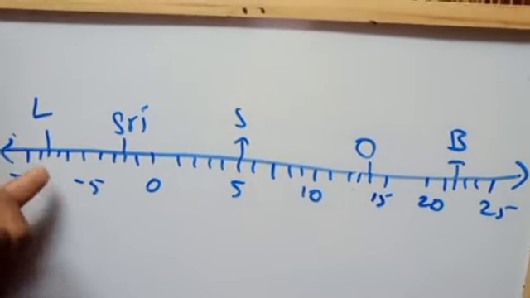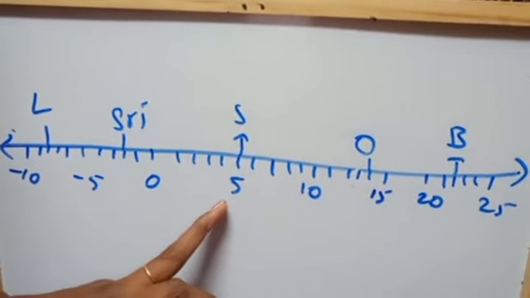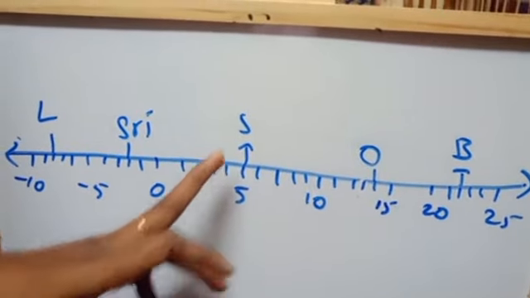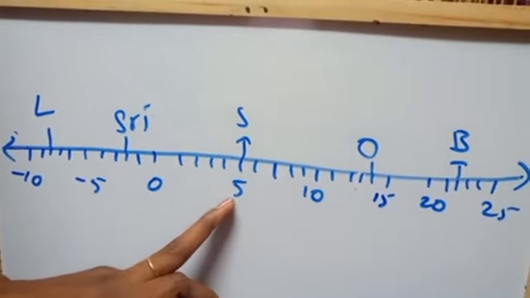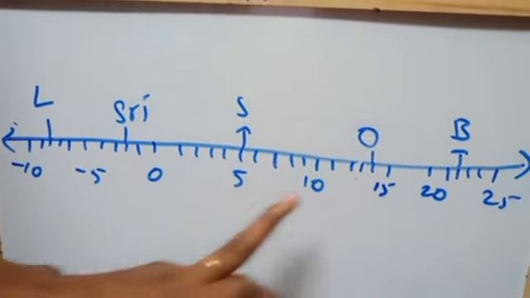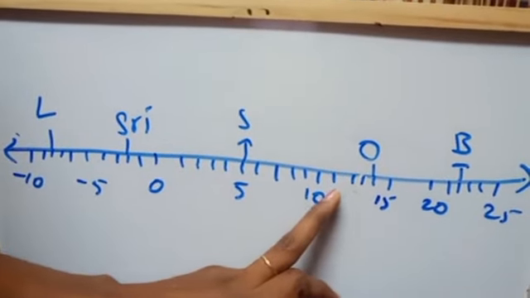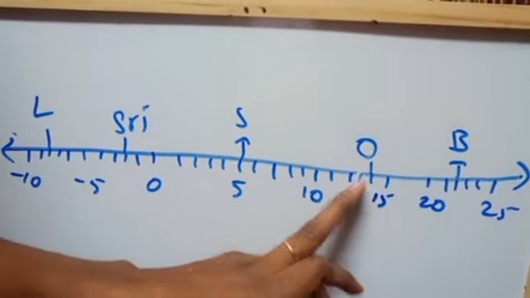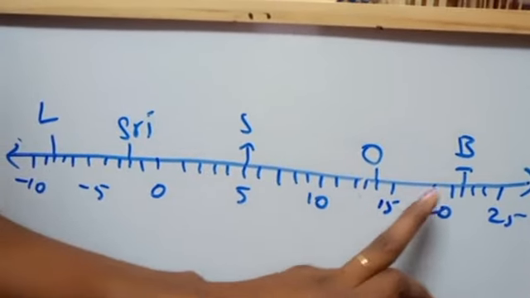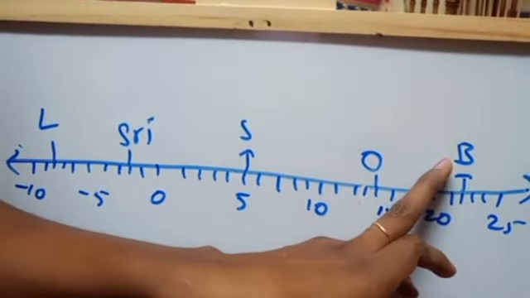Here first, this is 0, the freezing point, and after that at 5 degrees it is Shimla. So for Shimla, it's 5 degrees. After 10 it's 11, 12, 13, 14. 14 degrees is at Ooty. After 20, 21, 22. 22 degrees at Bangalore.